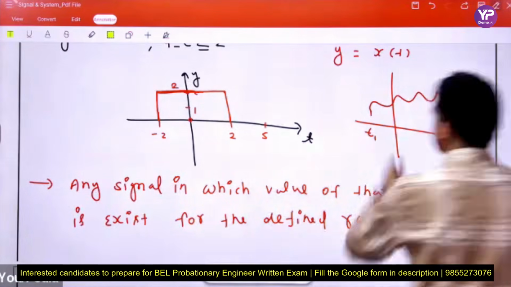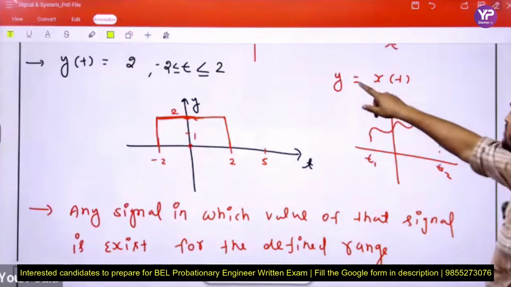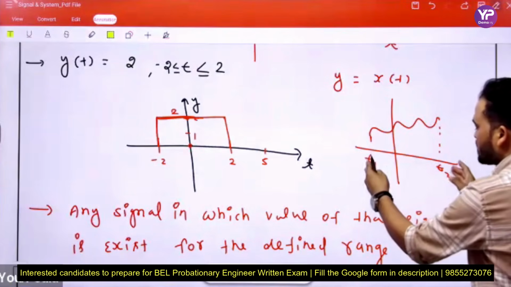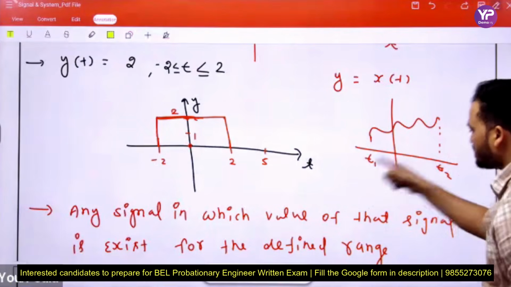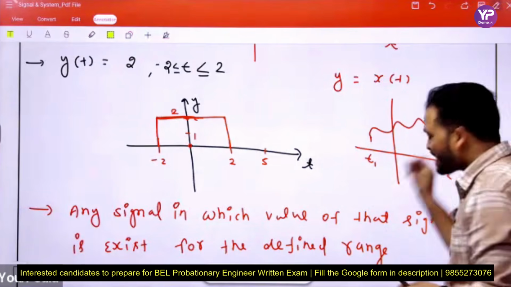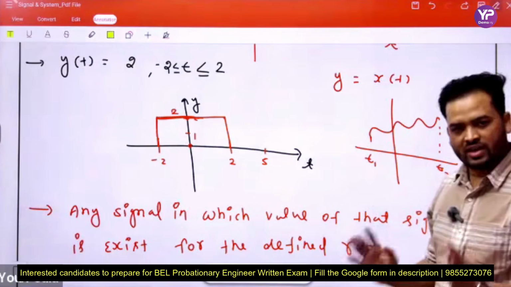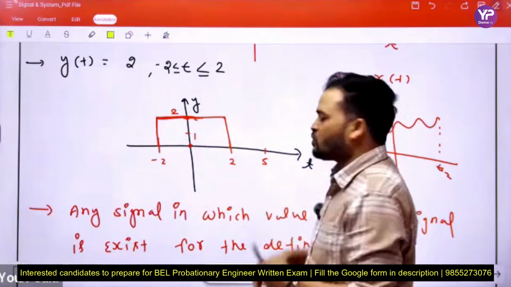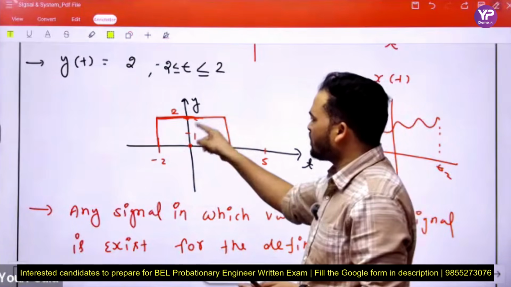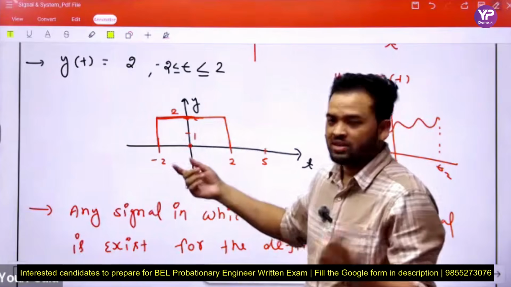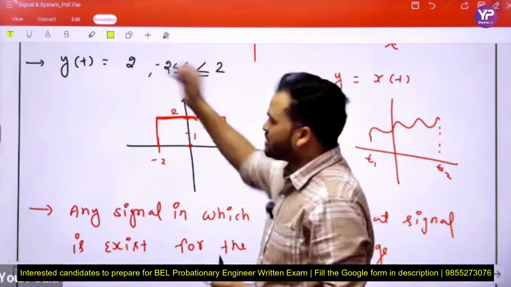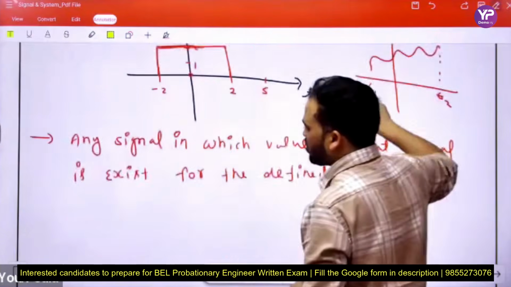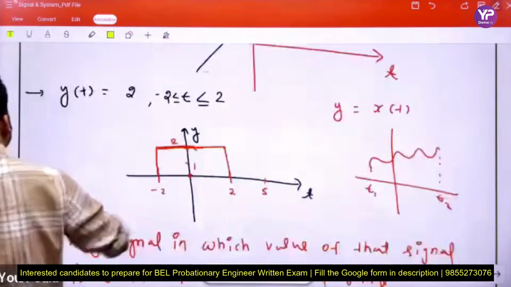In the defined range of a general signal, like y equal to x of t, it is defined between the time instants t1 and t2. So when we put any value between t1 and t2, then corresponding to that time, the signal has a value. In this question, between minus 2 and 2, whatever value we put, the value we get is constant, which is 2, because between minus 2 and 2 the signal has a constant value. This is the example of a constant function or constant signal. Okay, is this clear? Is the continuous time signal clear or not?